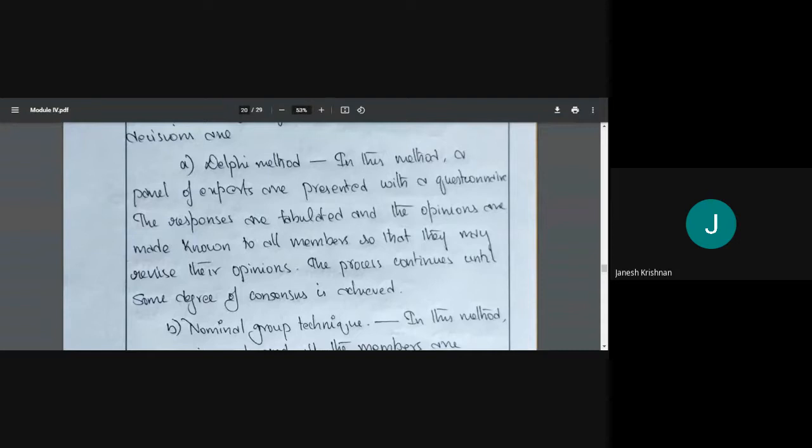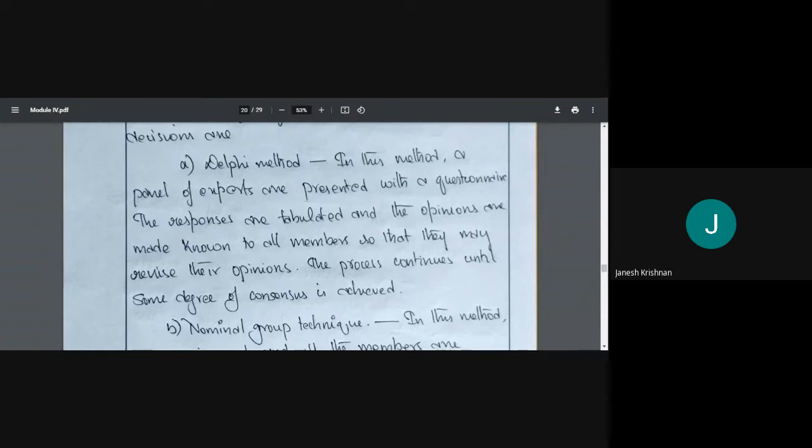So for question A, 5 people have said yes, 5 people have said no. Question B, 10 people have said yes. Question C, 4 people have said yes, 6 people have said no. We announce the results, and they are given an opportunity to revise. If you want to revise, you may. They will think about it and revise their answers. This process is repeated until we reach some sort of consensus. If everyone agrees, till that time we will be repeating.